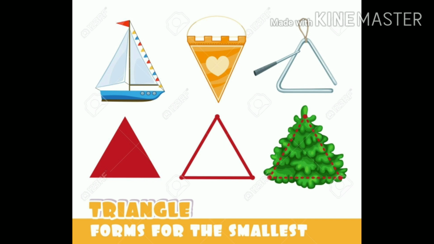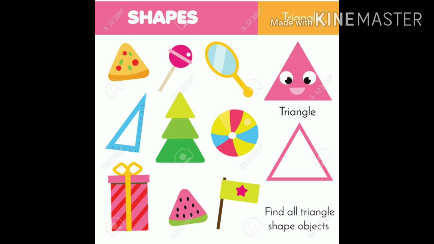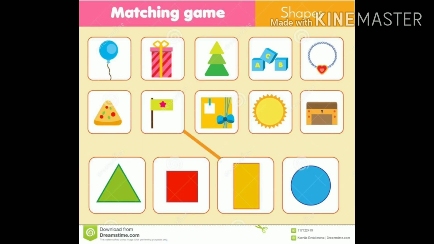Exercise 7. Find all the triangle shape objects. Exercise 8. Matching game.